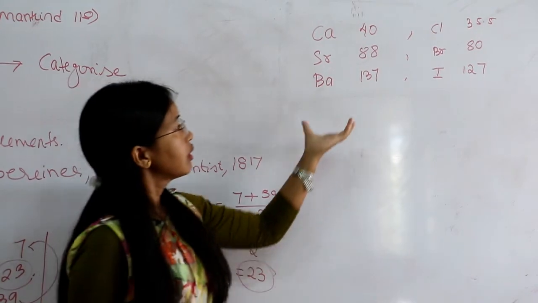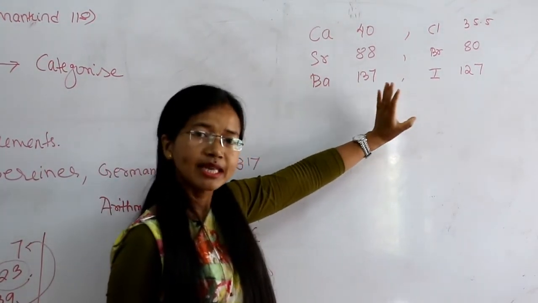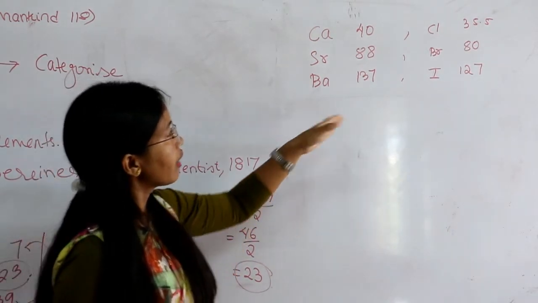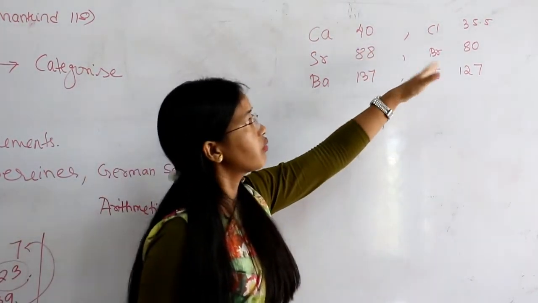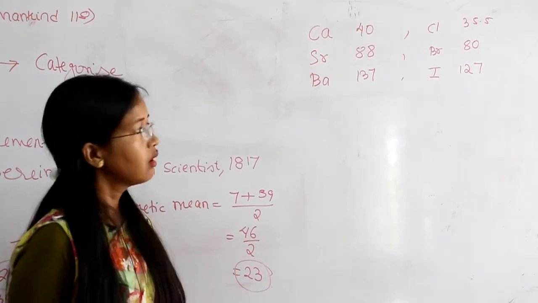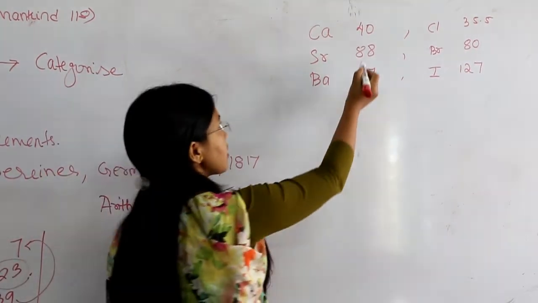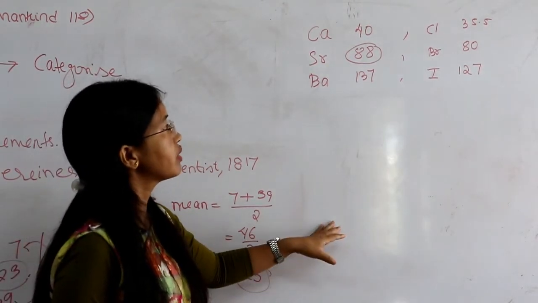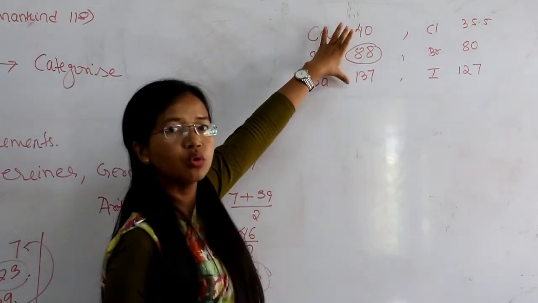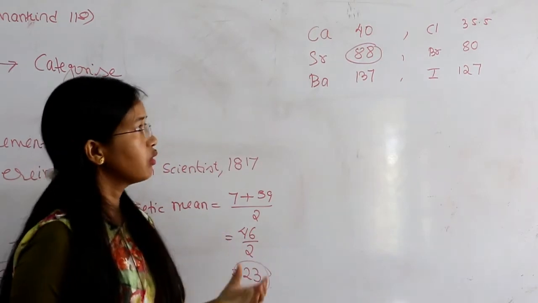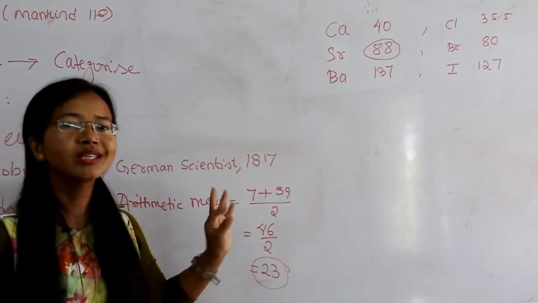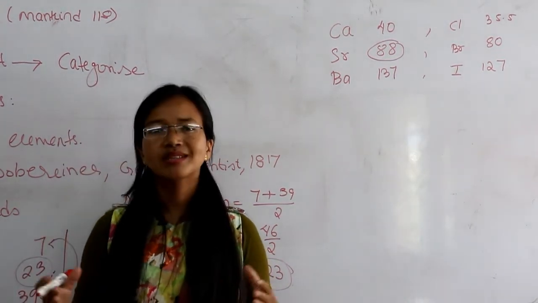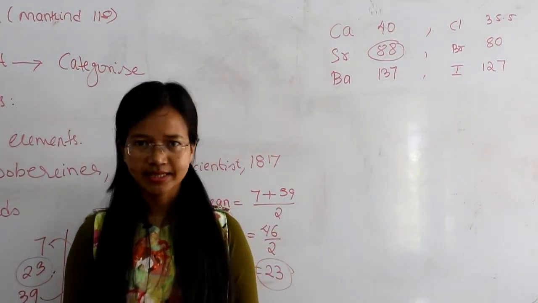From here also, these triads have the same physical and chemical properties, and they are also arranged in increasing order of their atomic masses. Also, the atomic mass of the second element will be approximately equal to the average of the other two elements. Alright, but Döbereiner could identify only these three triads from the elements known at that time. So his classification was not so successful.